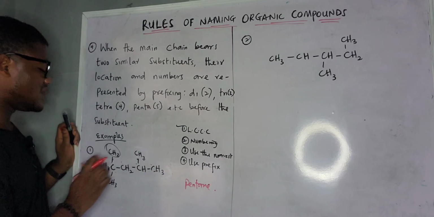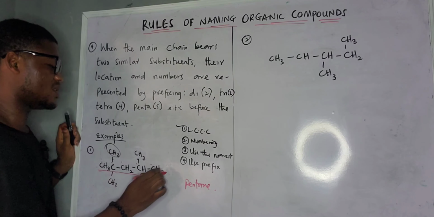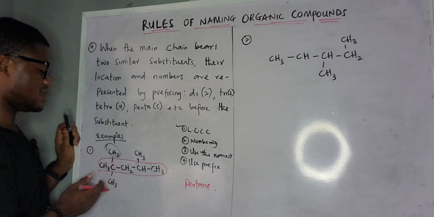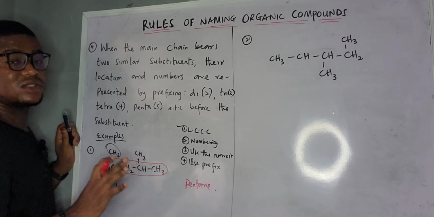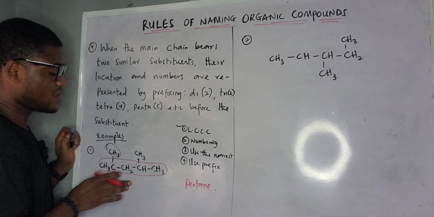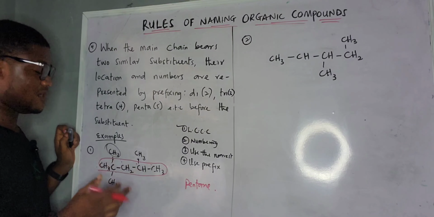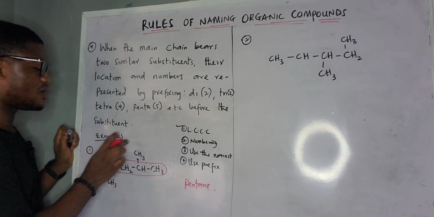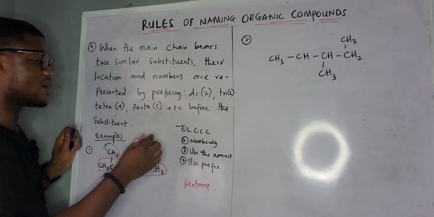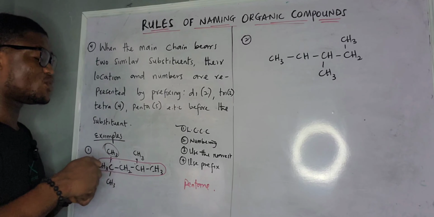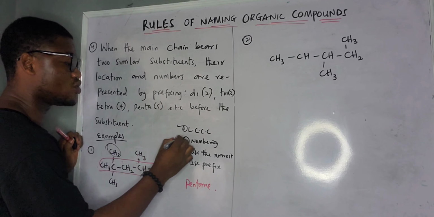Right. So now, if you check it now, this is our longest continuous carbon chain. You can use anything. You can decide to use it like this. It will still give us the same name. So I'm trying to use this longest side so that you understand it very well. Now we have the substituents 1, 2, 3. We have 3 substituents here. The second one is what? Is numbering. That is putting number to our substituents.